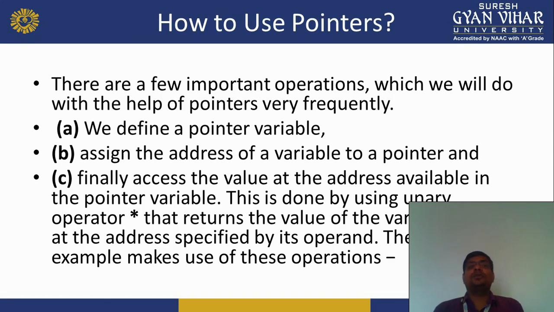So how to use pointers? There are a few important operations which we do with the help of pointers very frequently. First, we define a pointer variable, assign the address of the variable to a pointer, and finally access the value of the address available in the pointer variable. This is done by using the unary operator asterisk that returns the value of the variable located at the address specified by its operand.